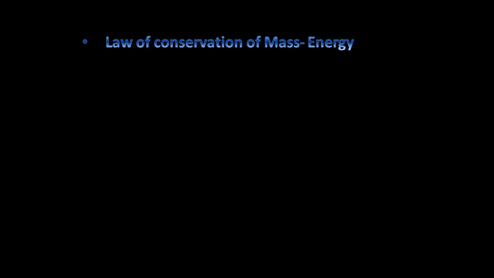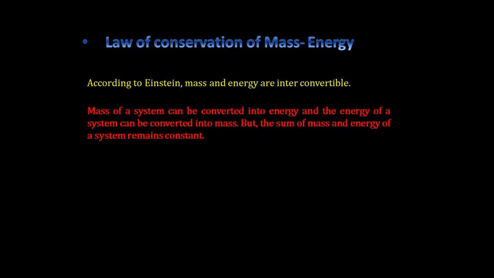Next we come to the law of conservation of mass energy. According to Einstein, mass and energy are interconvertible. That is, mass of a system can be converted into energy and the energy of a system can be converted into mass. But the sum of mass and energy of the system remains constant.